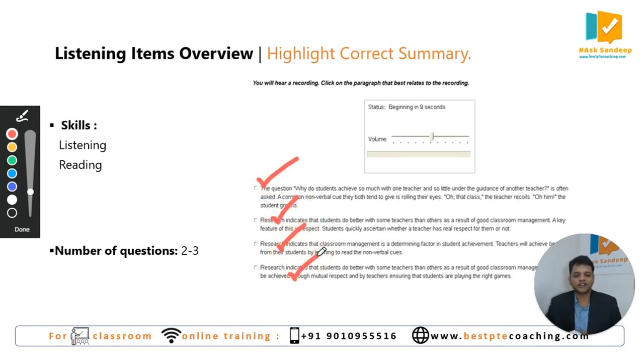After listening to the audio, you have to read these choice summaries and pick up the suitable summary for the audio. So you are going to select the suitable summary instead of writing the summary on your own in this question type. The skills involved in this question are listening and reading. There will be minimum 2 questions and maximum 3 questions from this particular question type.